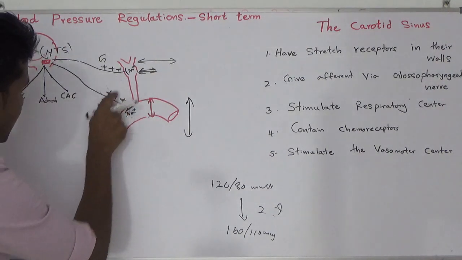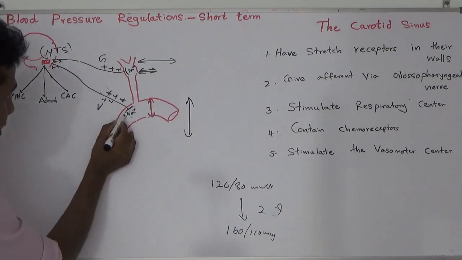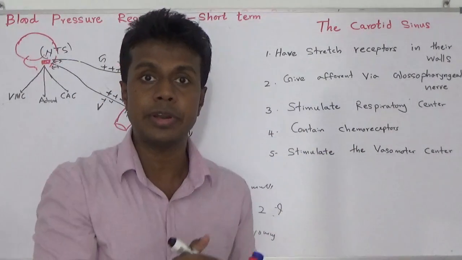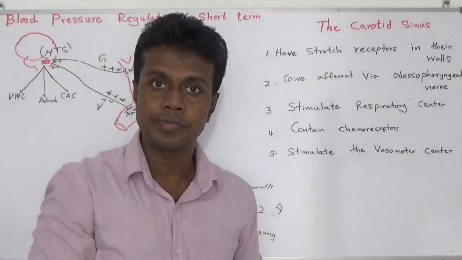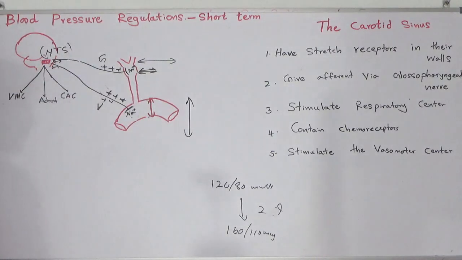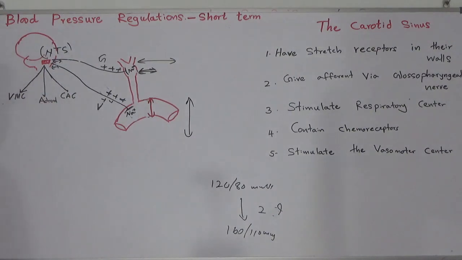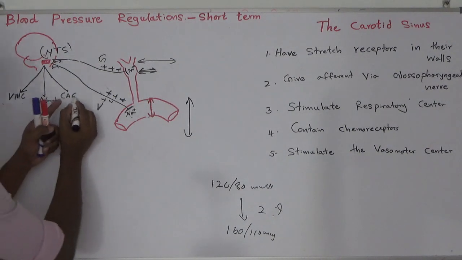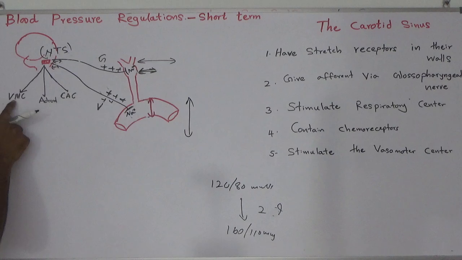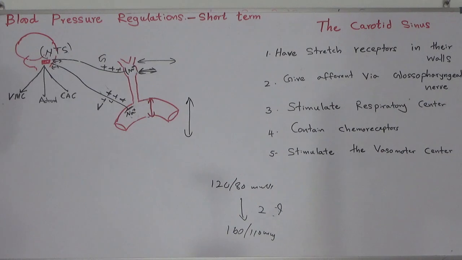If the glossopharyngeal and vagus nerves are stimulated, they secrete inhibitory neurotransmitters at the level of the nucleus of tractus solitarius. Once this nucleus is inhibited, what happened? There is no more stimulation of the vasomotor center, no more stimulation of the cardiac acceleration center, and no more stimulation of the adrenal gland and sympathetic system.